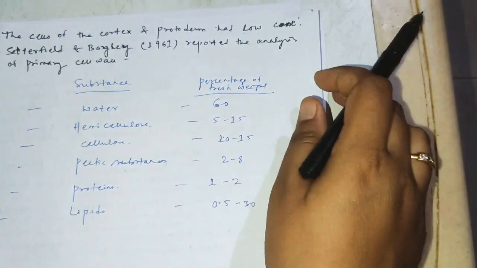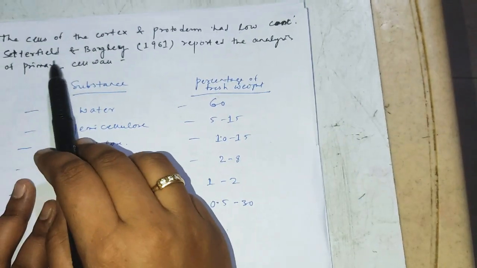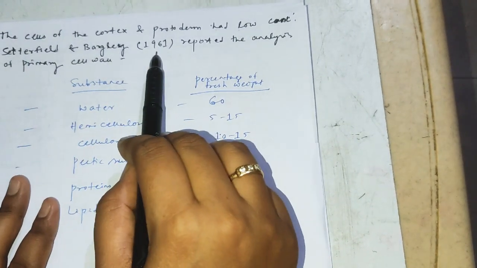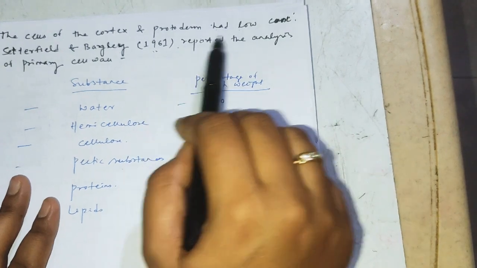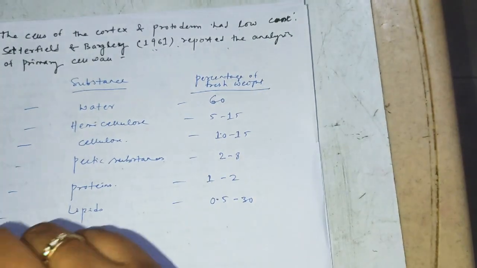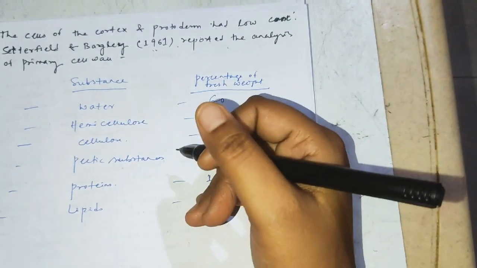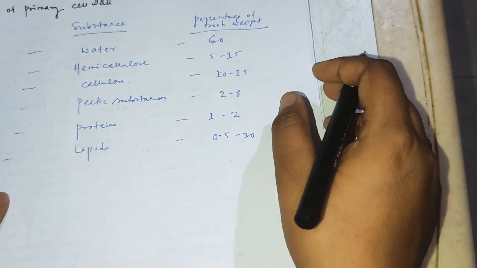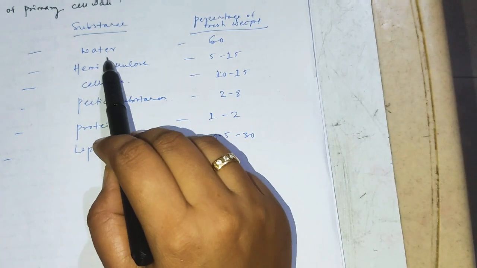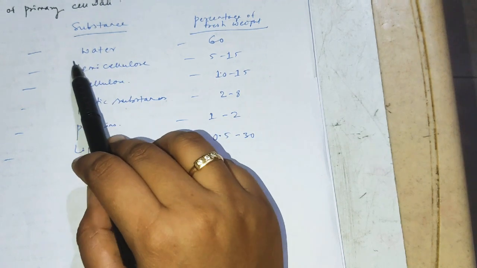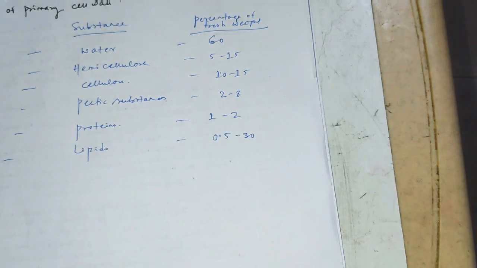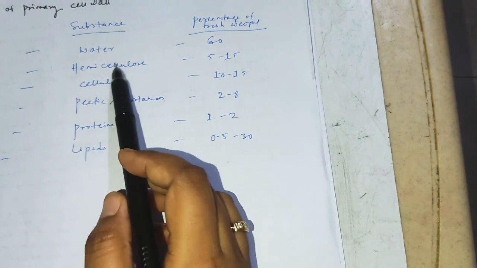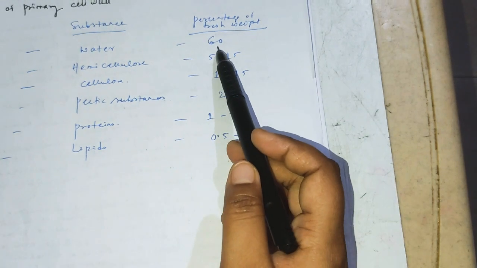Okay, now another scientist, Setterfield and Bayley, in the year 1961 reported the analysis of the primary cell wall. Finally they gave a report in the form of a chart. In the primary cell wall, the concentration of water is about 60%.